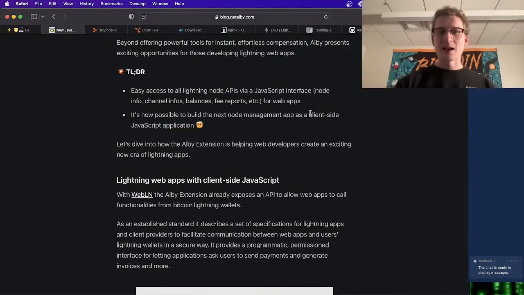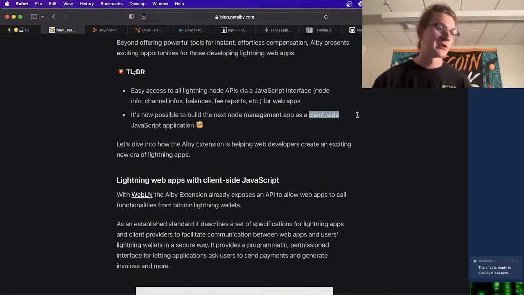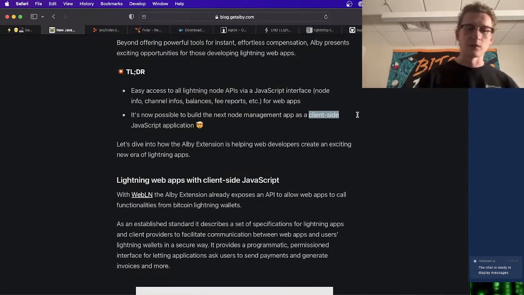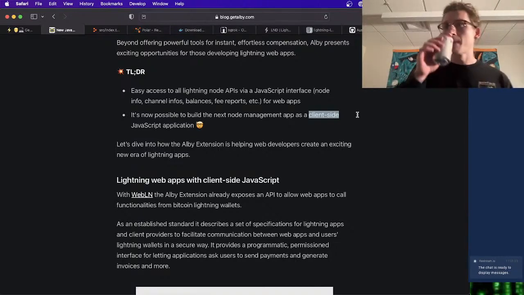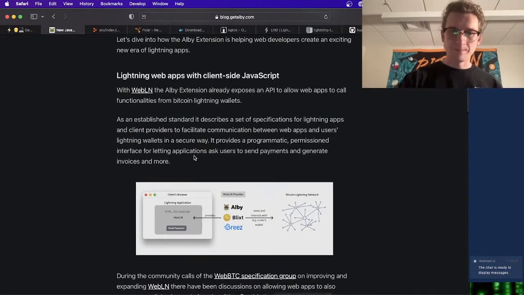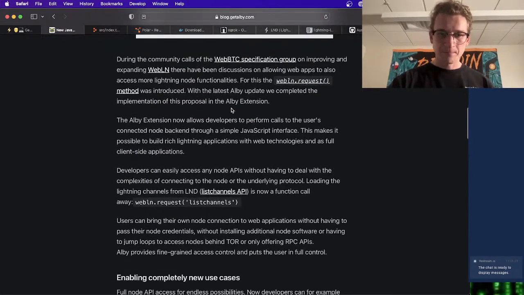Client-side meaning that it's just a website. It's just something that's loaded up on our computer. There's no server. So it's a very cool setup, and it's really exciting if you're someone that's not quite at that level where you're building servers yet, which is totally fine. So, yep, they've got the same slide in here that we talked through.